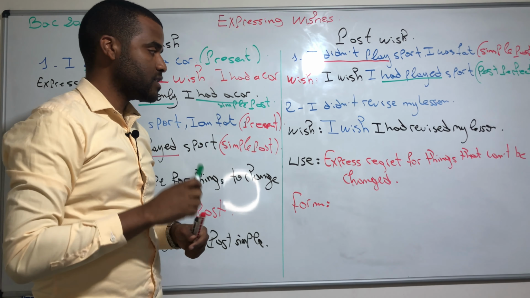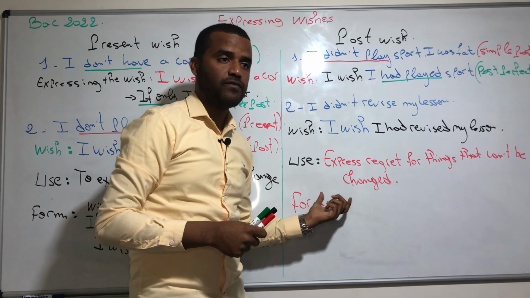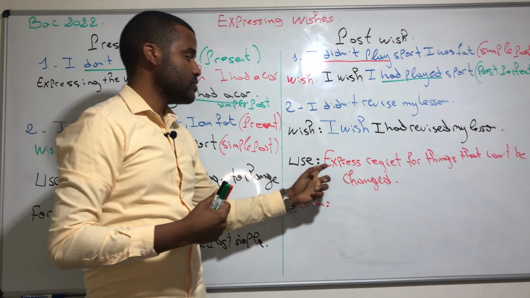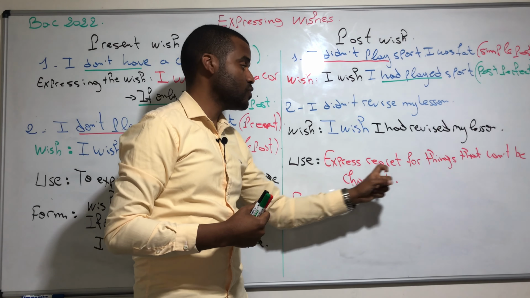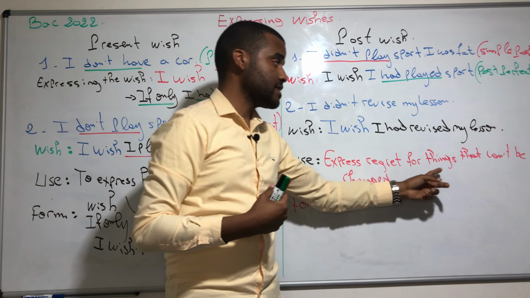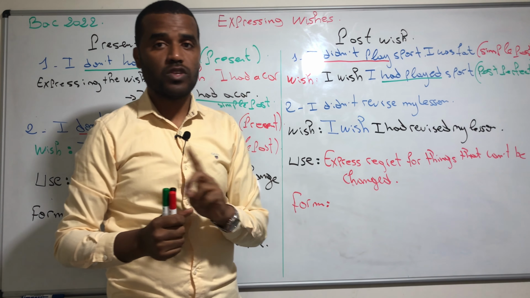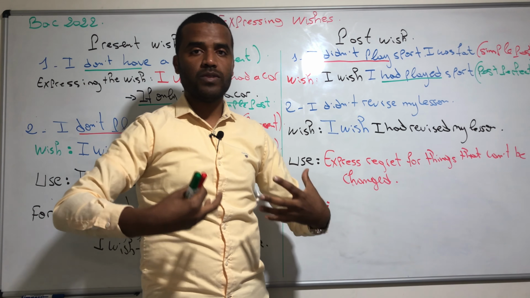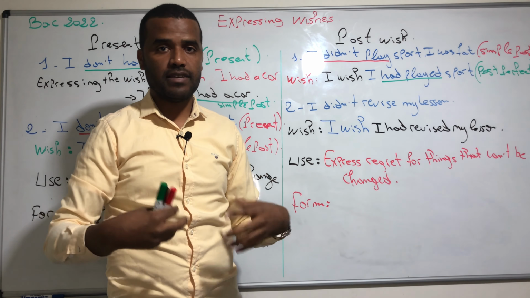Okay, so we are going to know the use. We have the use of the past wish. So what is the use? The use is to express regret. We are expressing regret for things that can't be changed, things that are impossible to change. And right now we have a kind of regret.